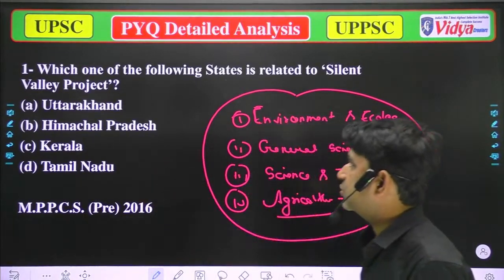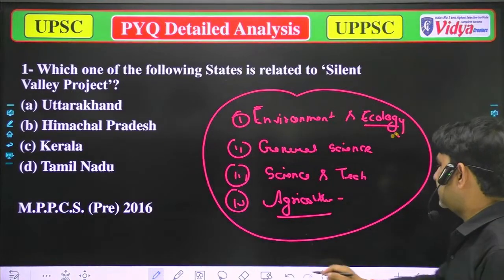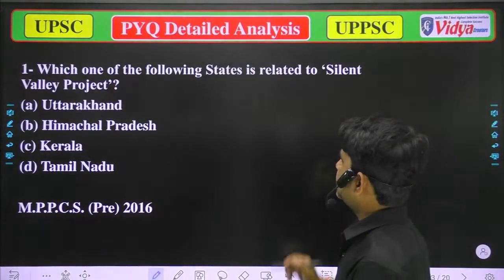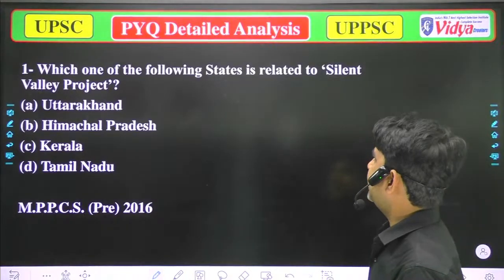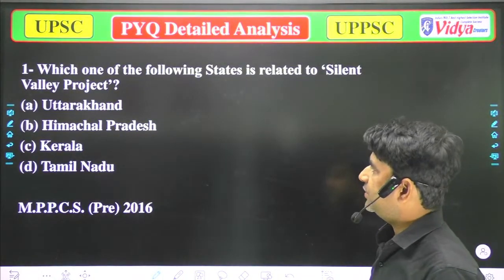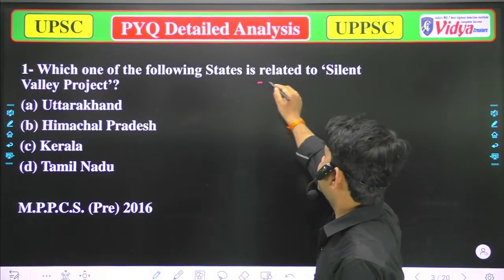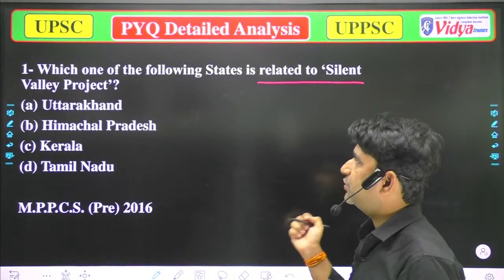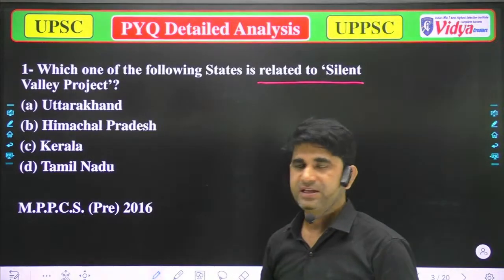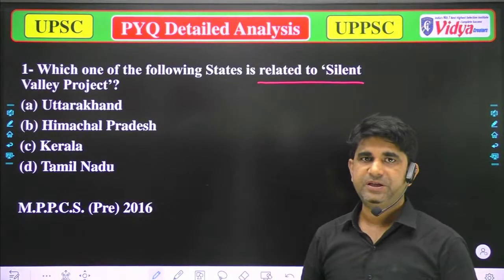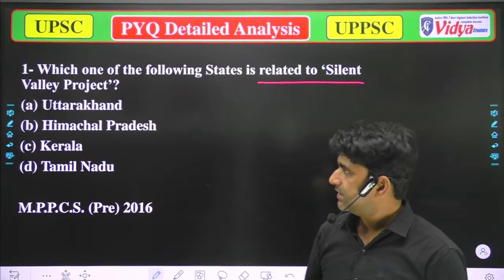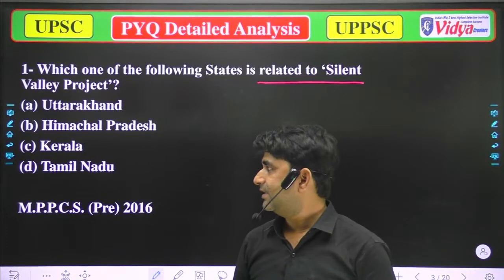So our first question is, which of the following states is related to Silent Valley project? Our options are A, Uttarakhand, B, Himachal Pradesh, C, Kerala, and D, Tamil Nadu.